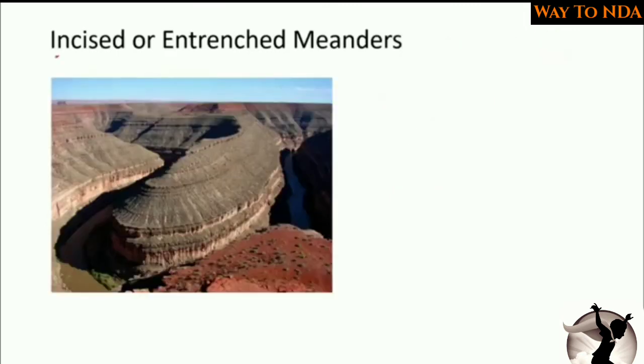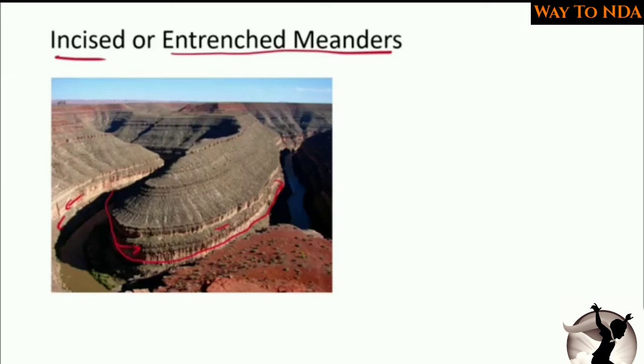Now again, if we see, these are the incised or entrenched meanders. Now basically you remember, a meander is a depositional form, but here the incised or entrenched meander is an erosional form. So don't get confused between the meanders and entrenched meanders. Entrenched meanders are totally different from the normal meanders. The entrenched meanders are the meanders which are created by the river by erosion.